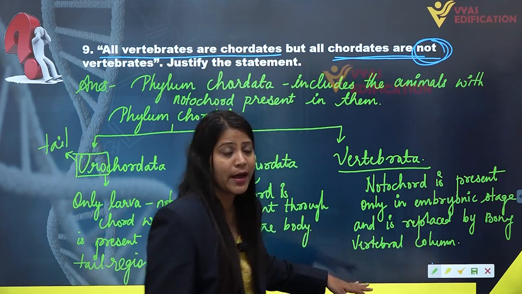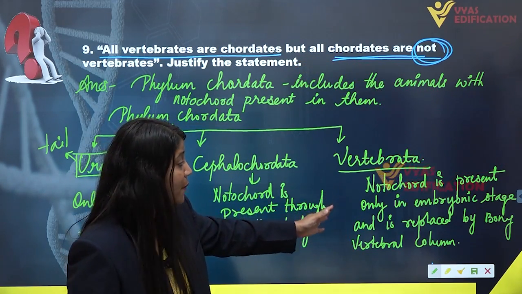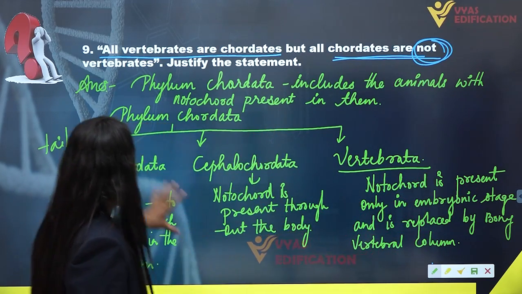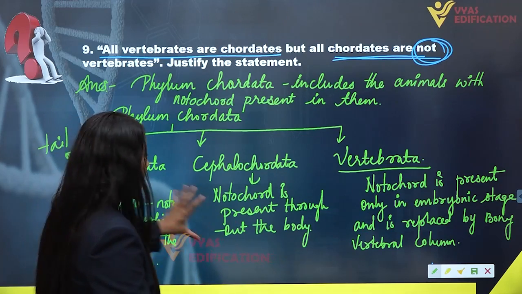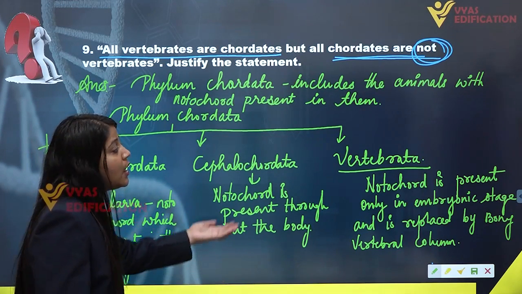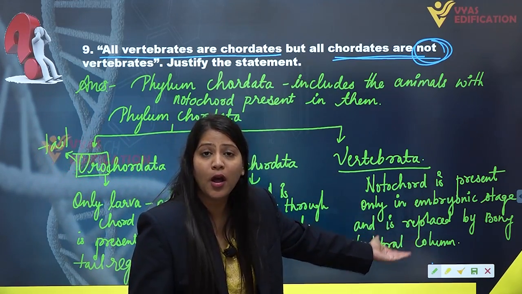That is why they are known as Vertebrata. So it is clear that these two subphylums have notochords in them, but the vertebral column is not present in them. And in case of Vertebrata, there is the presence of vertebral column in them.